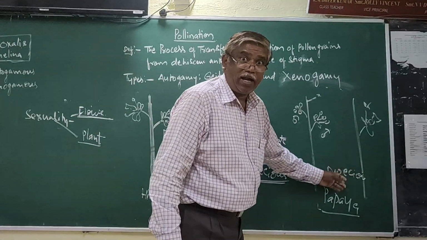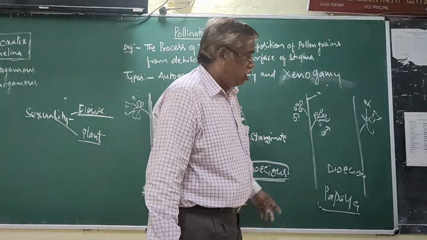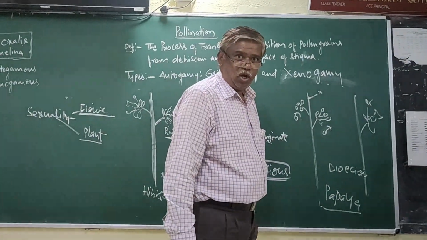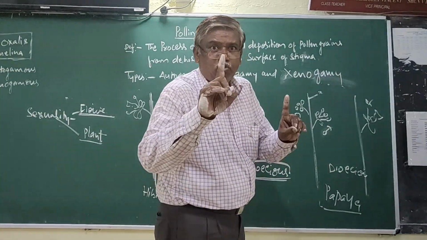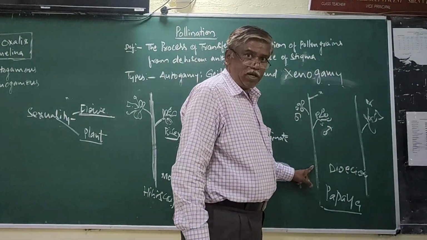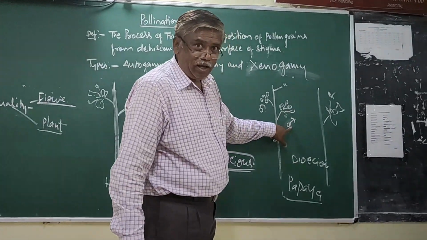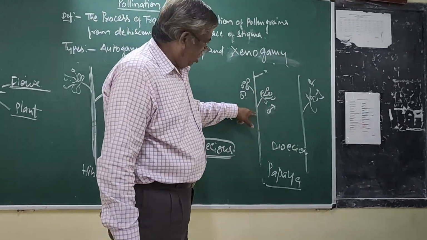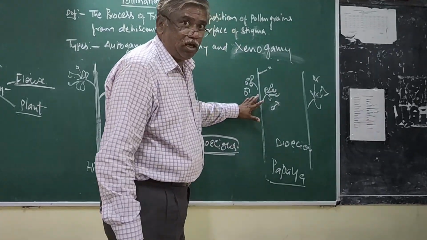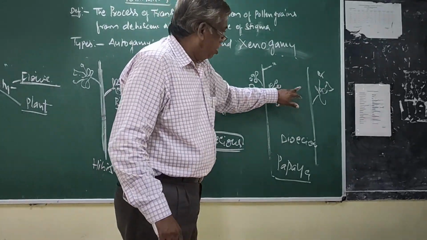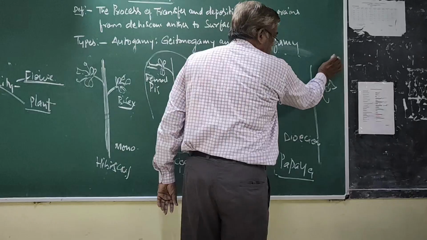Now come to this one. Plant name is papaya. Flowers are complete unisexual with one type. Now I am indicating the male, that means staminate. This plant contains only male flowers. This one contains female flowers.